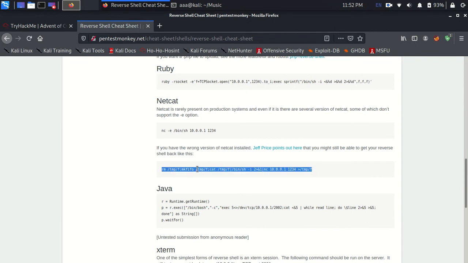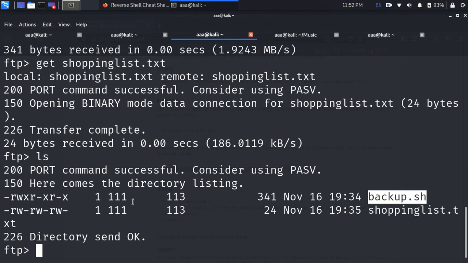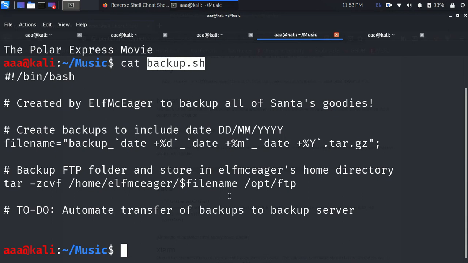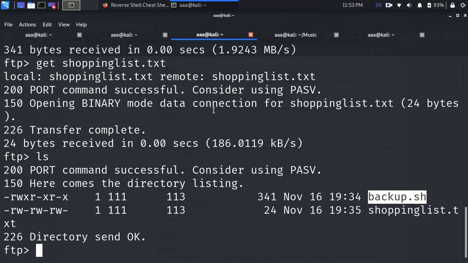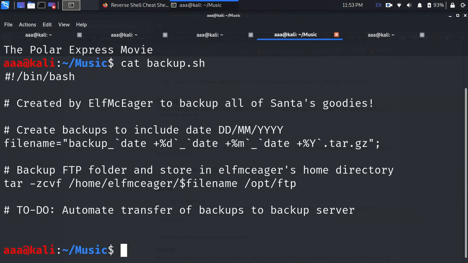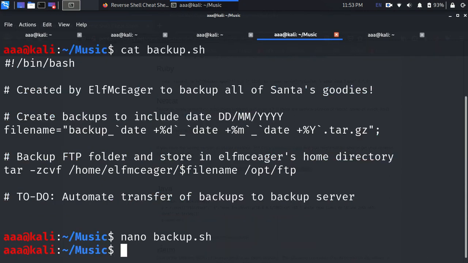To edit this backup.sh, this is the plan I have in my mind. I'll take this and put it here, and once that script runs, it will throw me back a connection of a reverse shell. I need to edit all of this, and when I put this backup.sh over here, it will override the existing backup. Firstly I need to change it, so I can use nano, but I will use gedit for now because that's faster, I guess.